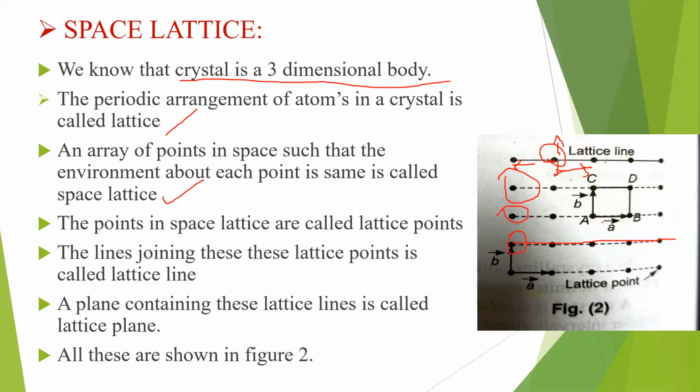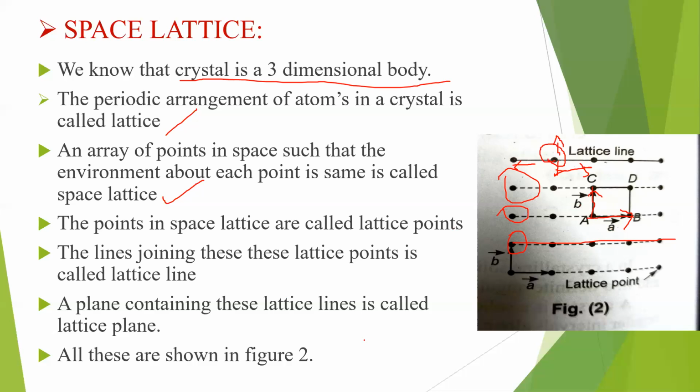Now I also want to point out the vectors a bar and b bar. When I consider two vectors, the line joining two lattice points in the horizontal direction is termed a bar. In the vertical direction, the line joining two lattice points is termed b bar.